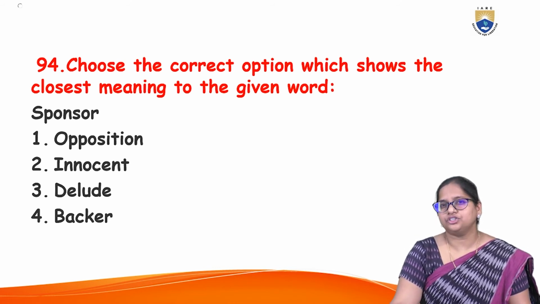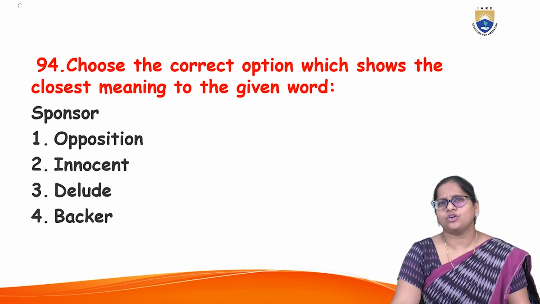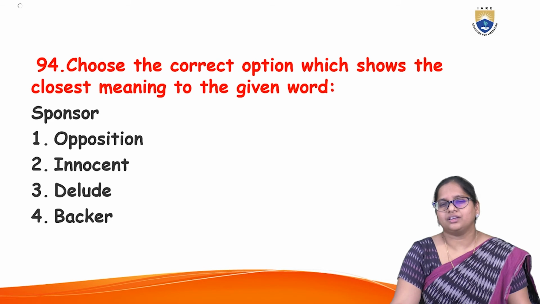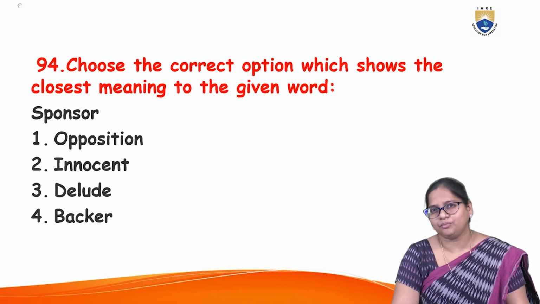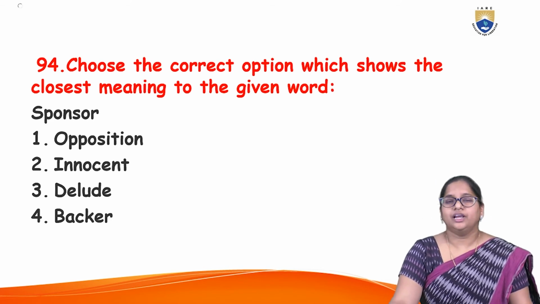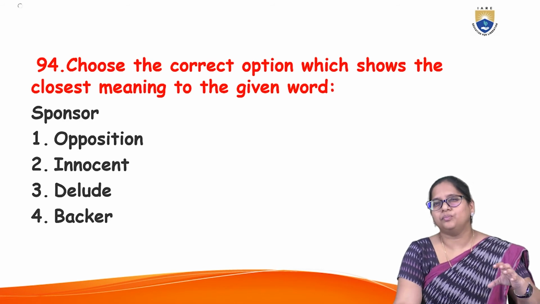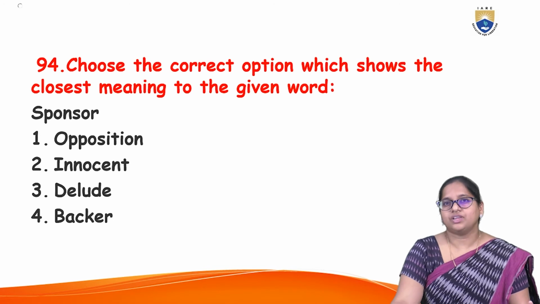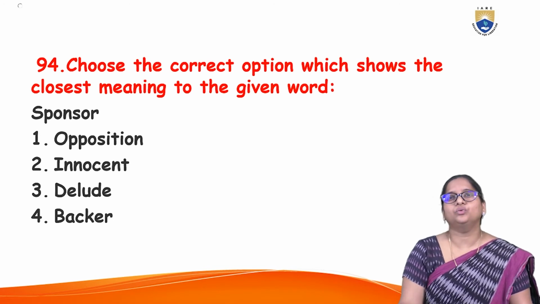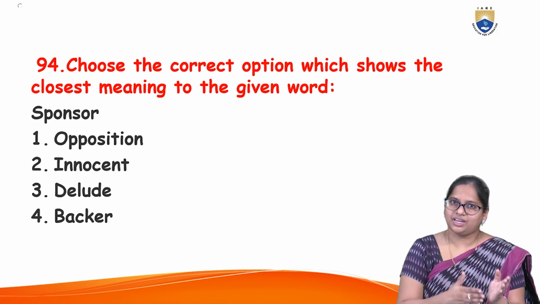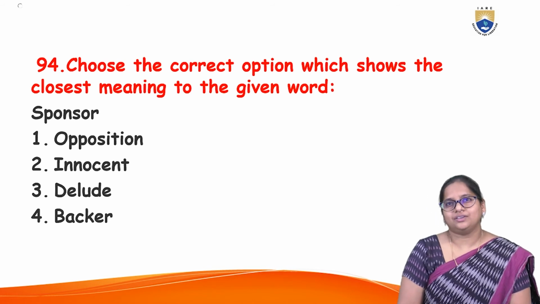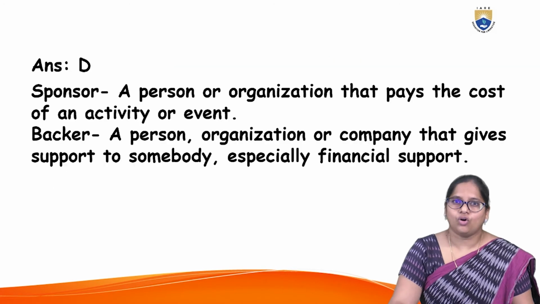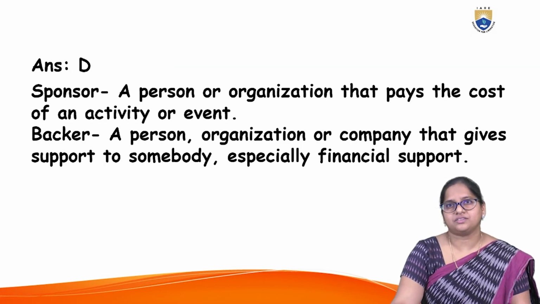Innocent has nothing to do with it. Being innocent is being ignorant of something, very clean and pure without knowing anything. Delude means you make them believe something which is not true. Delusion we call it. So that is what. Backer is somebody who contributes something. So it will go with the option backer. Sponsor means somebody who gives, and backer is also somebody who contributes. So option D can be the answer.